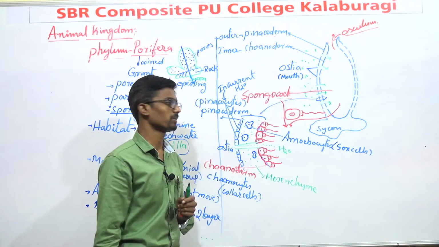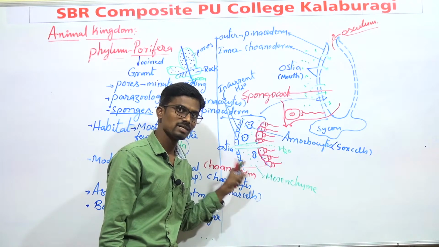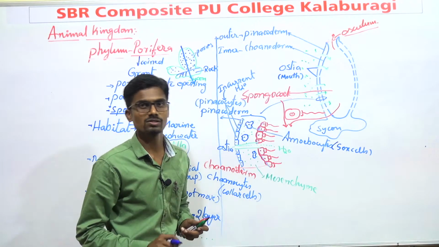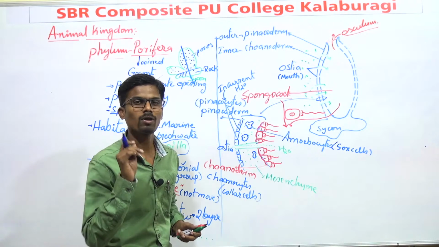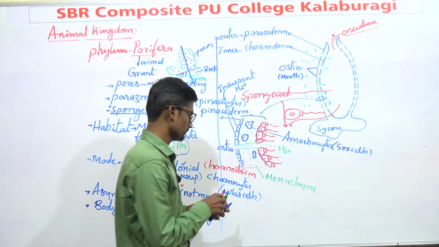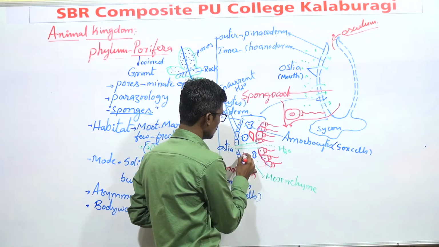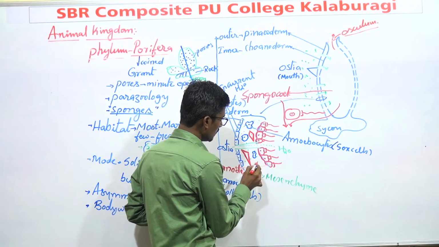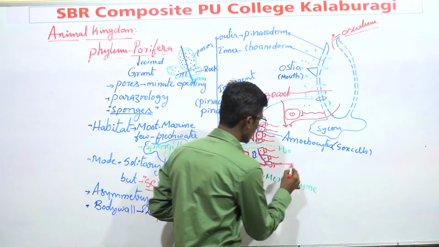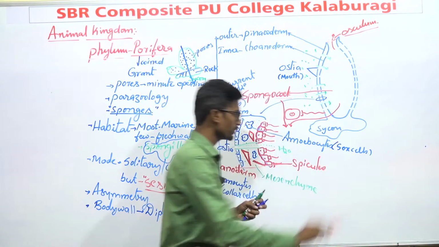And apart from the amebocytes, the mesenchyme also consists of some small needle-like structures. Those are known as spicules. You notice here, these needle-like structures are present, and these are known as spicules.